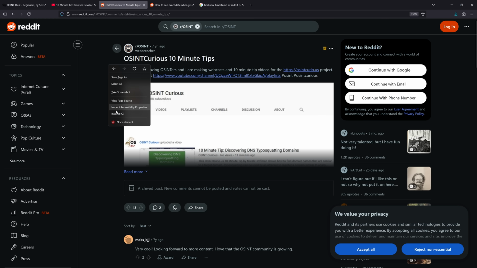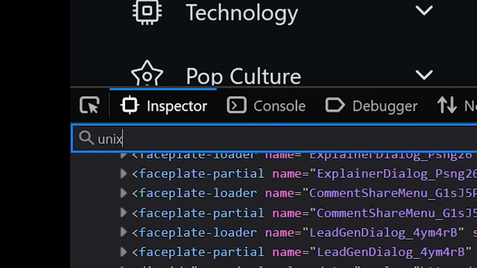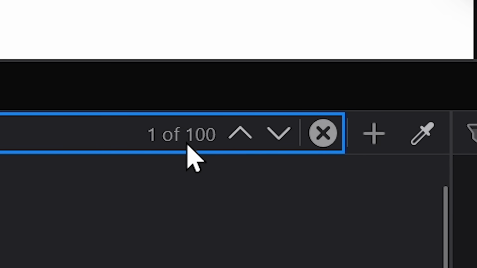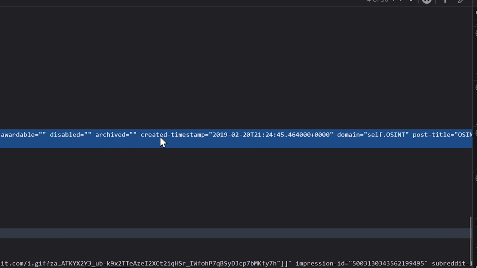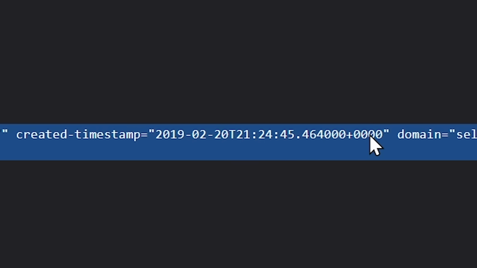It said I could use the inspect panel. What if I do Unix time? Oh, there are 100 instances of time. Timestamp, 36 instances. Server session timestamp, a bunch of numbers. Could this be it? Submit. Wrong. Oh, there we go. Created timestamp, this, but it's not Unix.